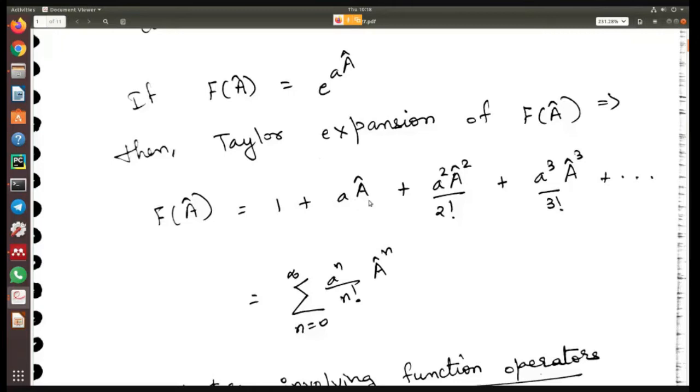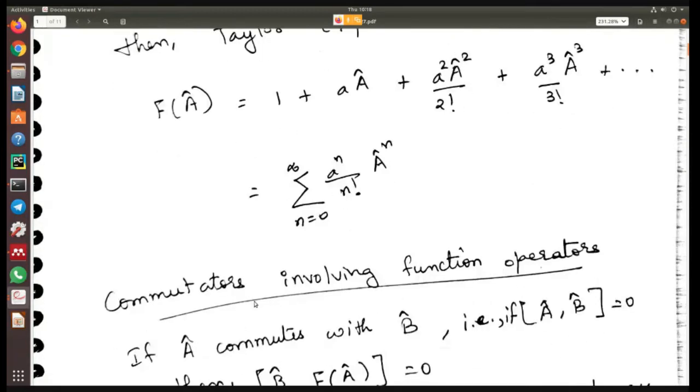So here it will be 1 plus a into a operator plus a square into a operator square by 2 factorial plus a cube into a operator cube by 3 factorial and so on. So the Taylor expansion turns out to be of this format. So if you have a function of a, and even if it is some complicated function, and the operator is linear on its own, then you can always do it this way.